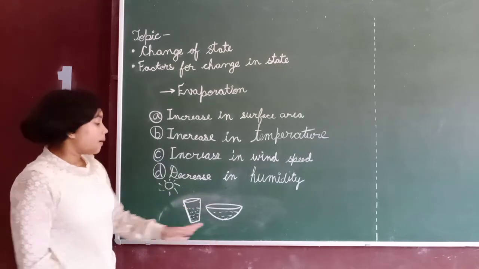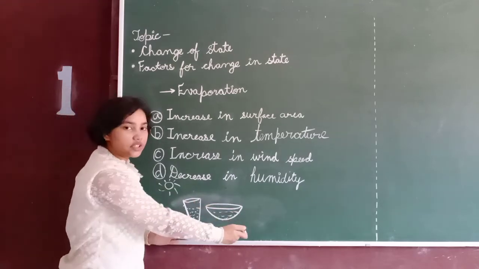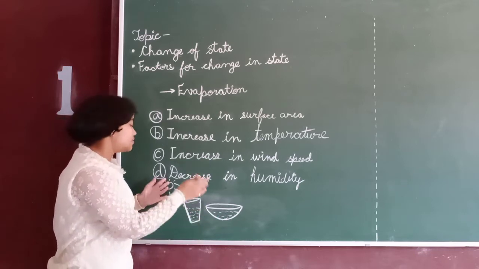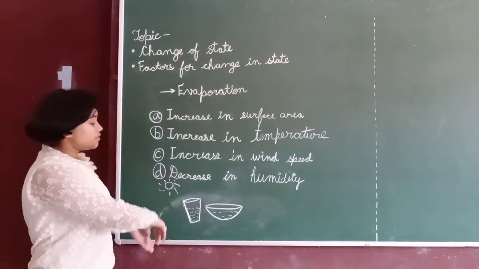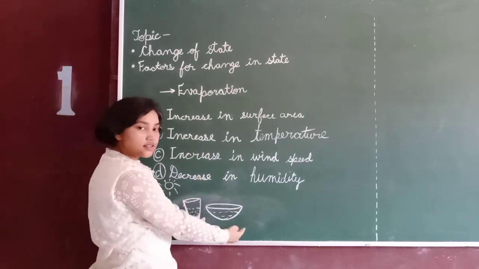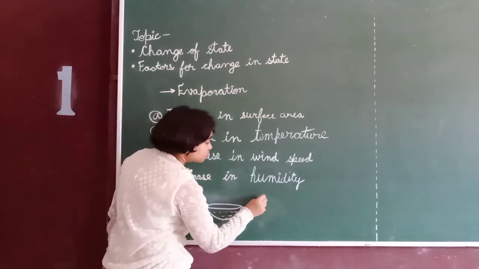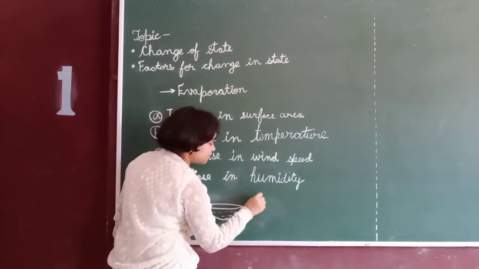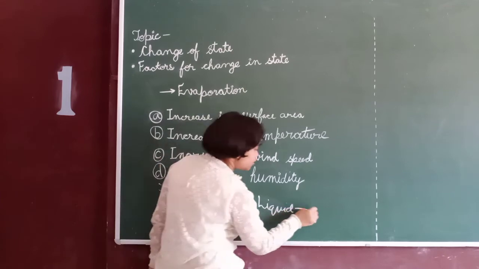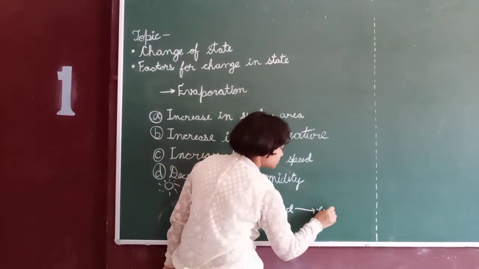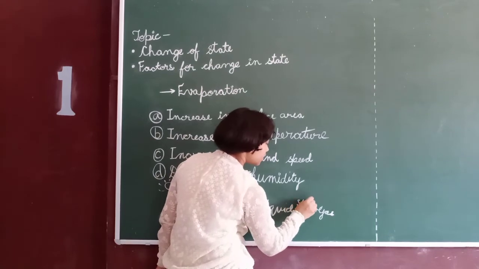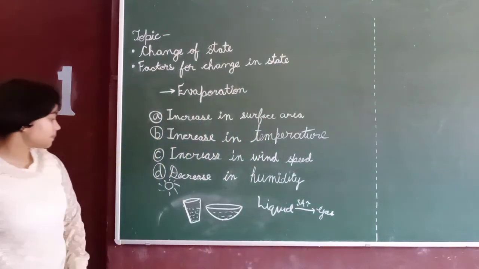Obviously this vessel, because the surface area of this vessel is greater and the surface area of this glass is very little. So evaporation will increase as the surface area increases. So on increasing surface area, liquids can be changed into gas.